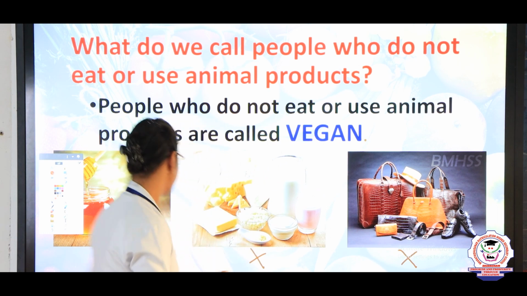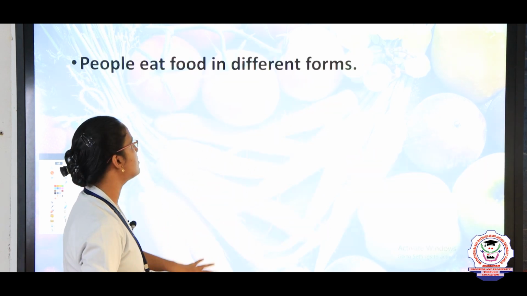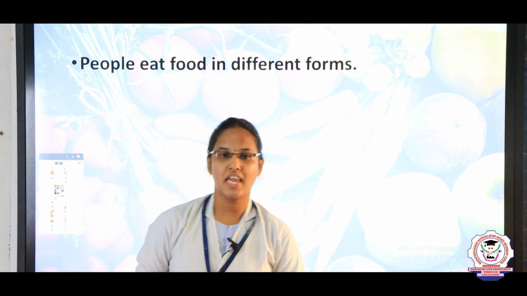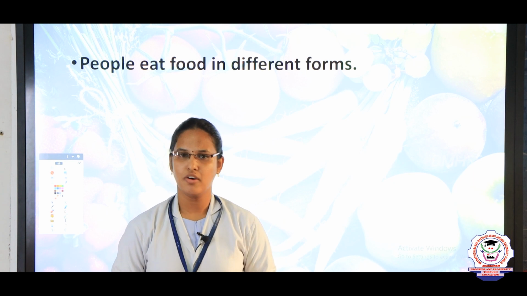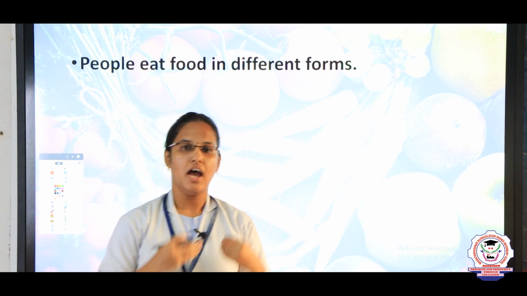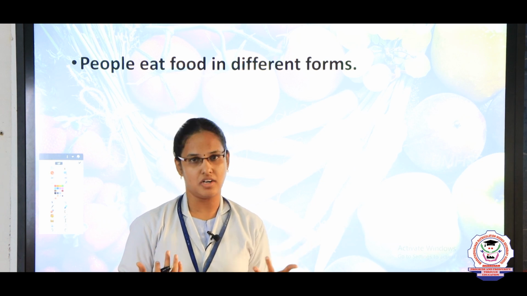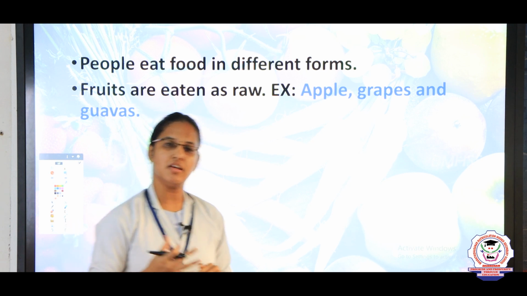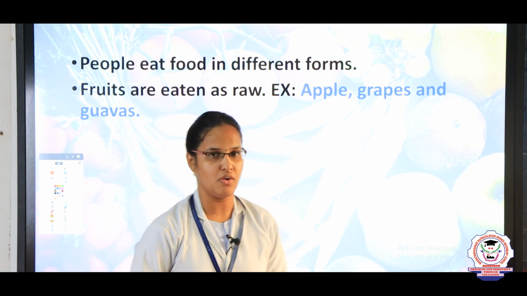Okay children? The next thing we are going to see is different forms of food. We eat food in different forms, children, either raw or cooked. Some food should be cooked before eating, some foods can be eaten raw.